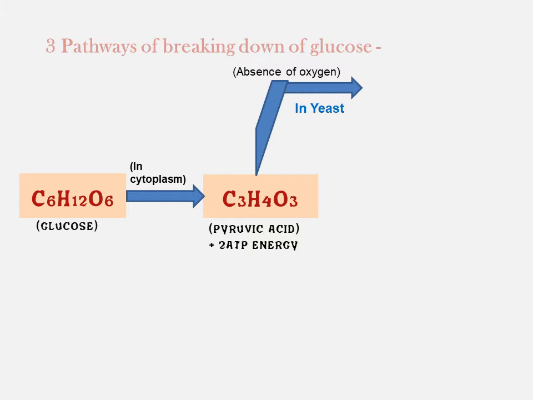You have studied about yeast, that is a fungus. So in yeast, the glucose which was initially converted into pyruvic acid is then converted further in yeast cells where there is no oxygen.